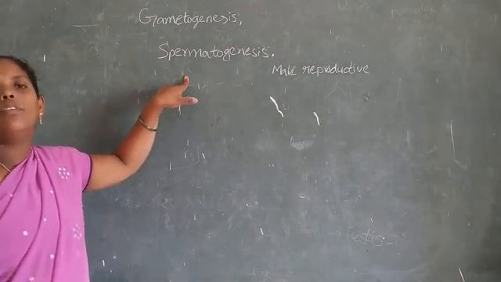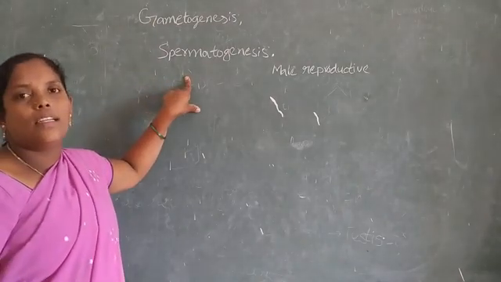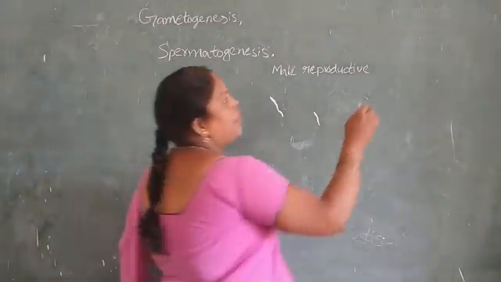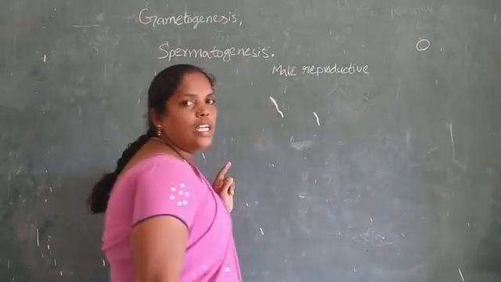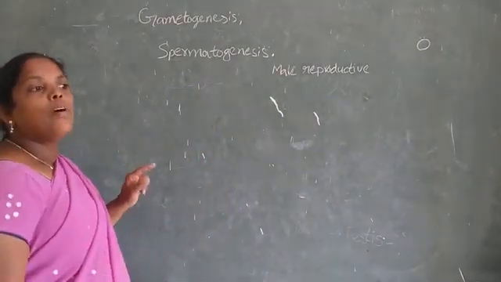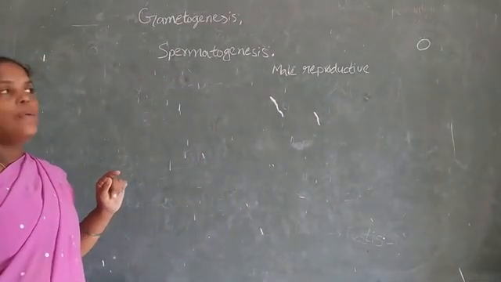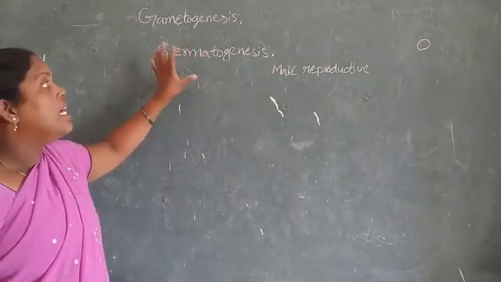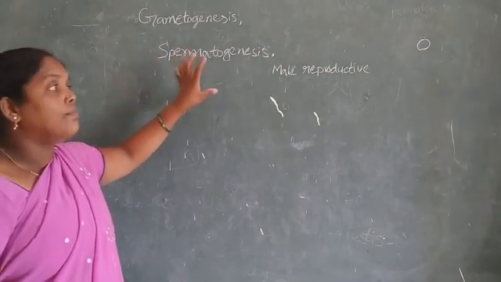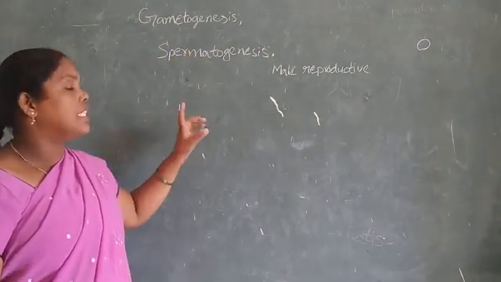This spermatogenesis begins at puberty. At puberty, the spermatogenesis stem cells are activated and this process begins.